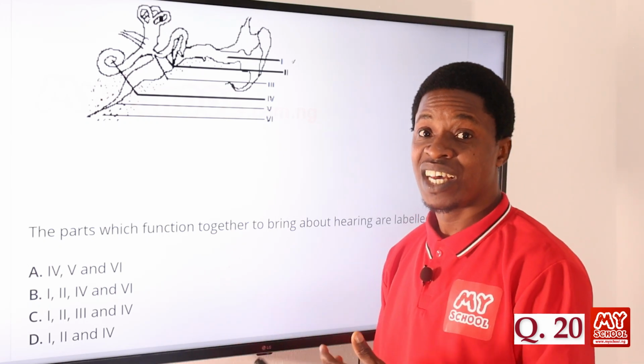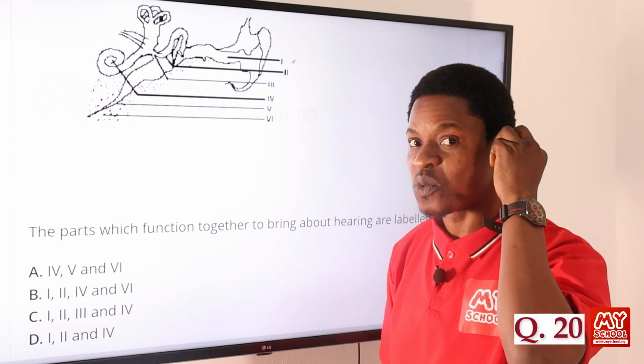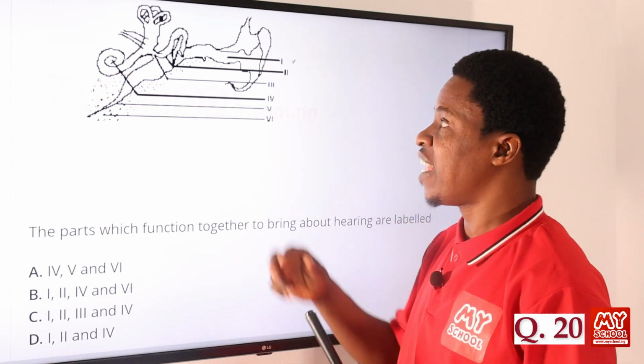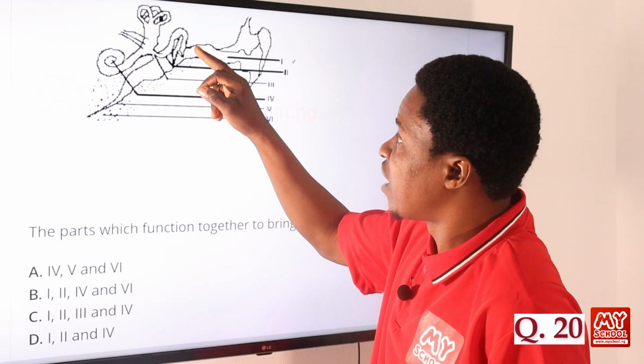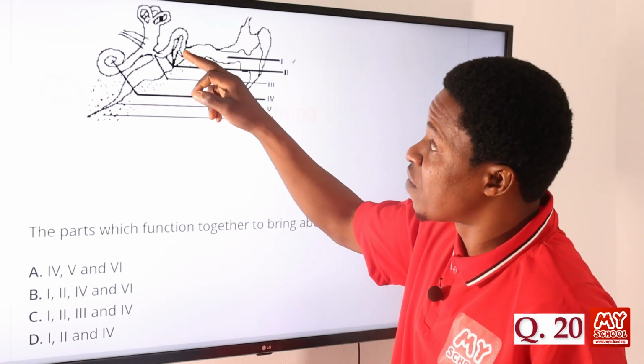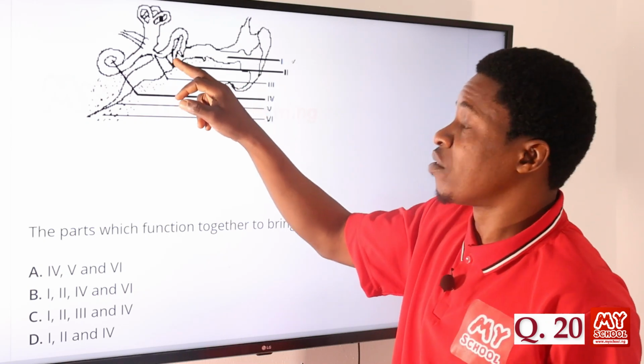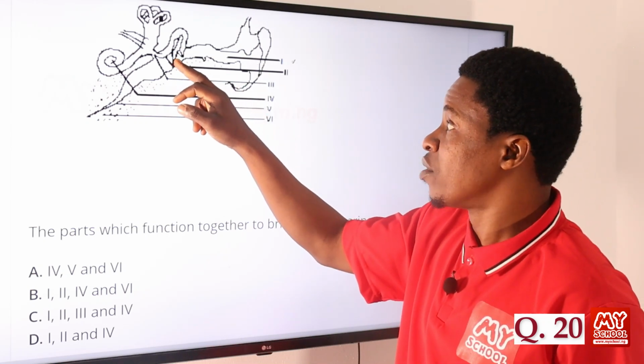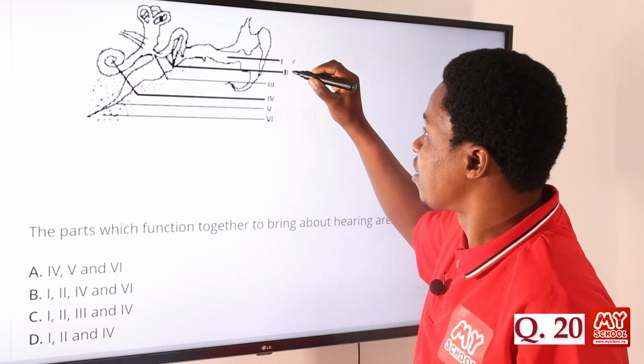Ossicles. Ear ossicles are the 3 tiny bones we have in the middle part of the ear. So it gets in there. Don't forget, there's the eardrum here first. Then it must get to the ear ossicles, the 3 tiny bones, which is II. So that means II is also part of it.